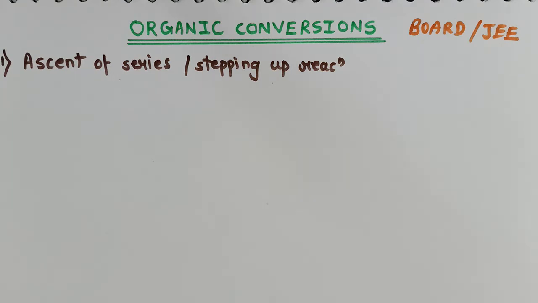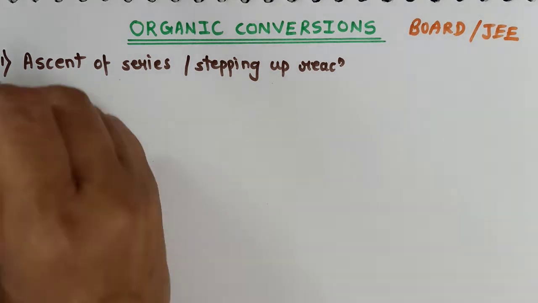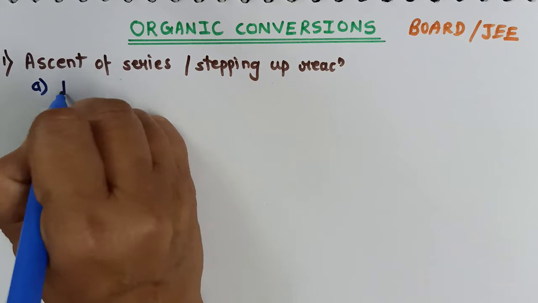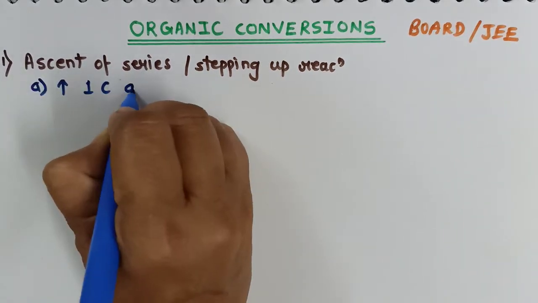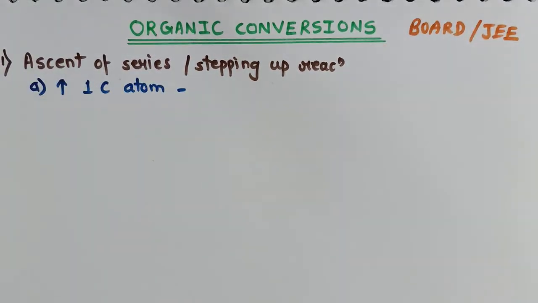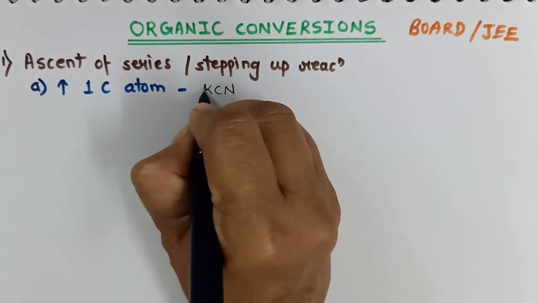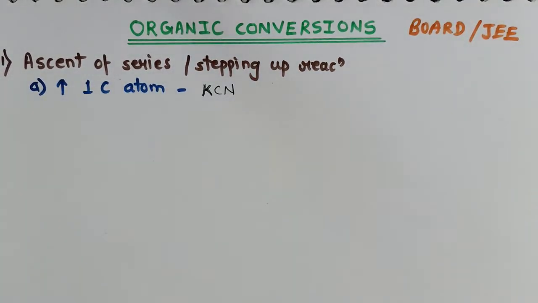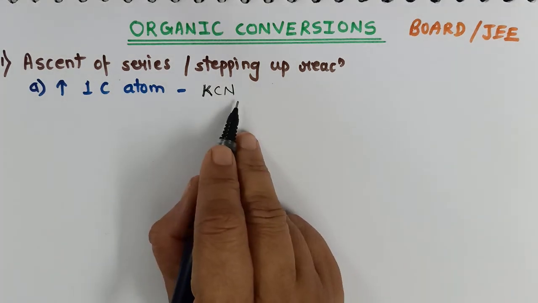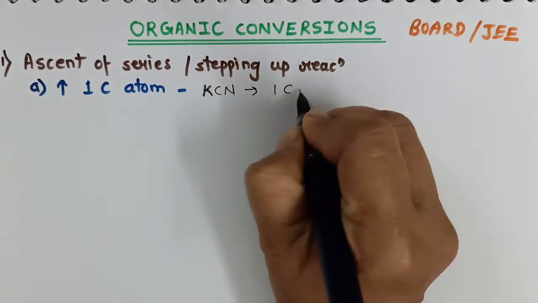If the reagent given to you is propane and you are to convert it into butane, that means you have to increase the number of carbon atoms. So we can increase the number of carbon atoms in various ways. Suppose I want to increase only 1 carbon atom in the series, then I will make use of potassium cyanide. Remember, it is only potassium cyanide which will be applicable and not silver cyanide. By using potassium cyanide, 1 carbon atom can be increased.